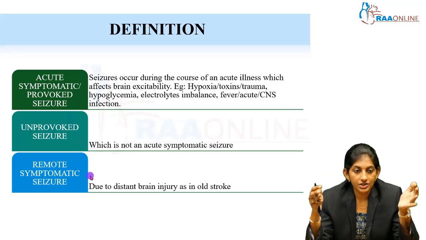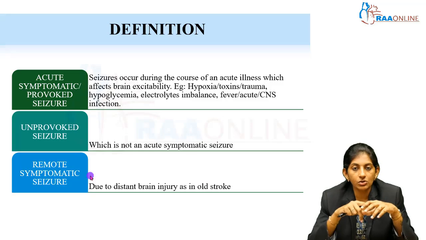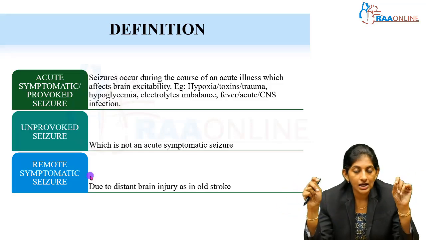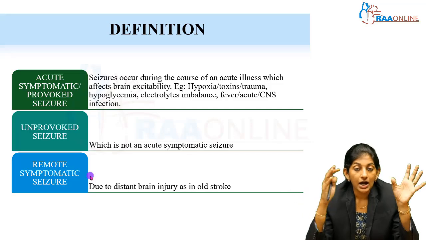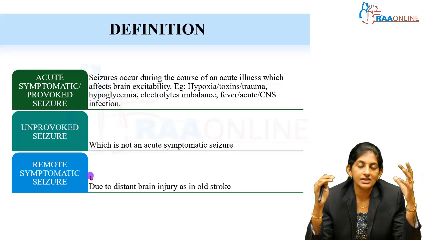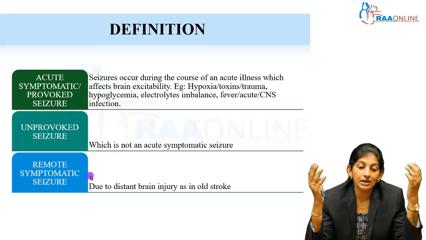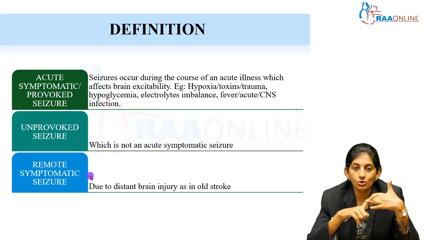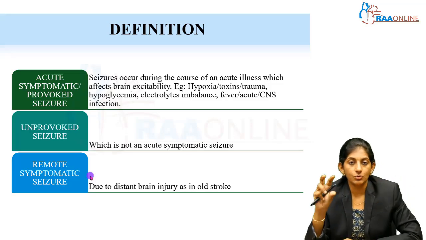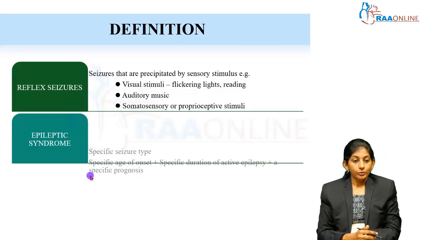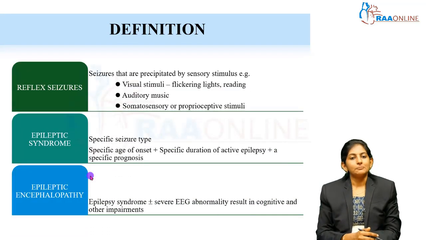Coming to the next definition, unprovoked seizure. An unprovoked seizure is not an acute symptomatic seizure; you don't know the trigger, that is an unprovoked seizure. Remote symptomatic seizure: some insult has happened to the developing brain in the past. Some HIE sequelae, some old stroke, all these are remote symptomatic seizures. Few more definitions.